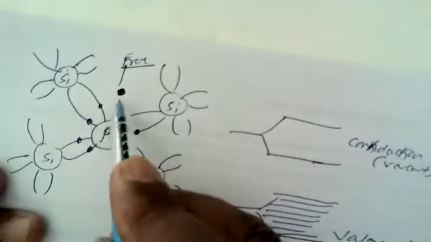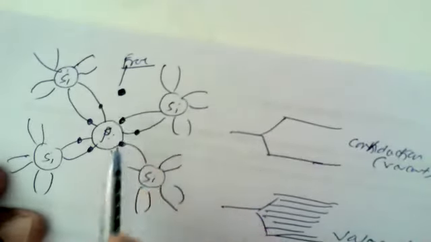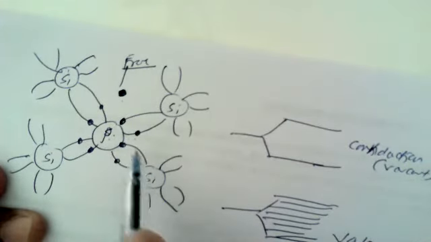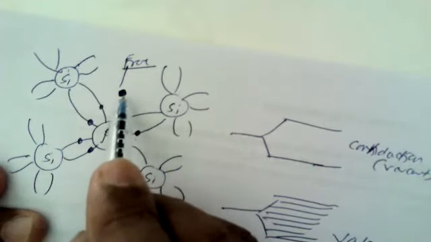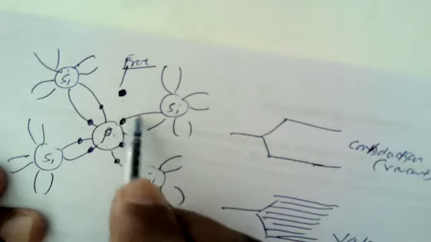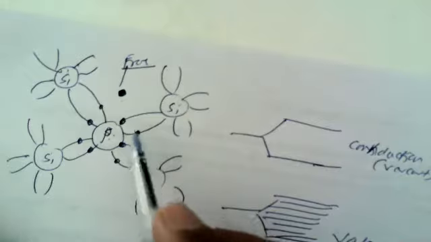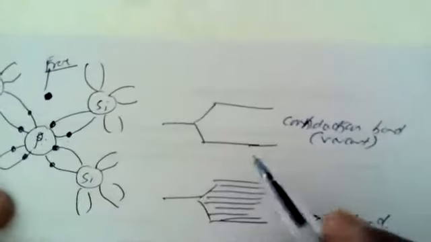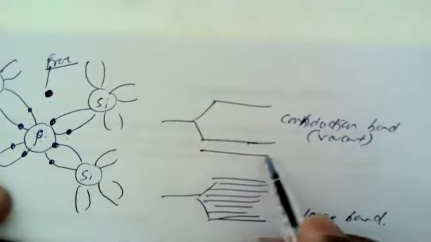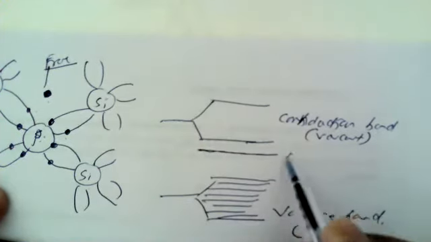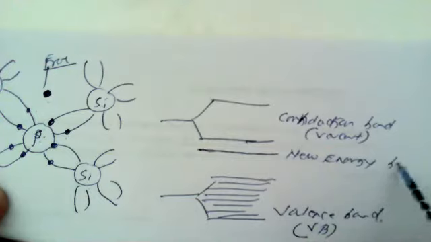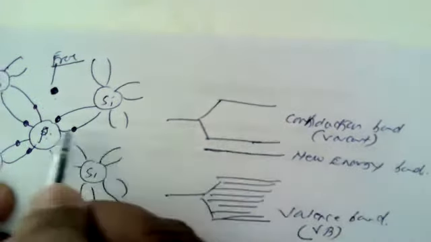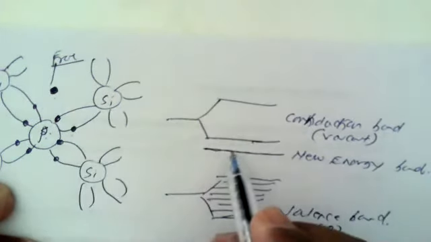Because of the presence of all such electrons inside the crystal structure of silicon, every phosphorus has one free or unused electron. This electron is not engaged in forming the normal bonds. So all such electrons can form a new energy band, where all such electrons are present.